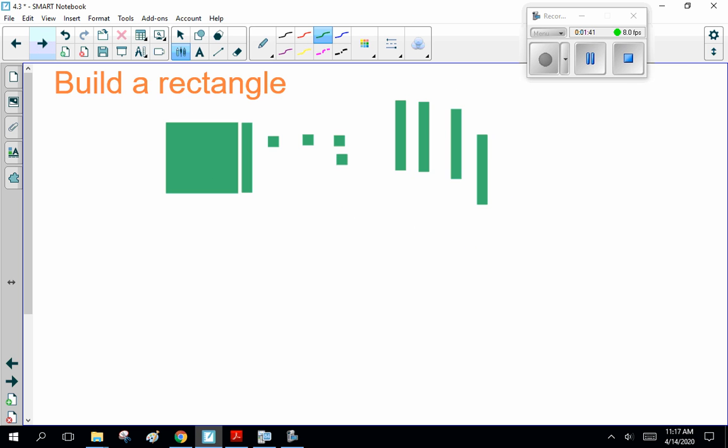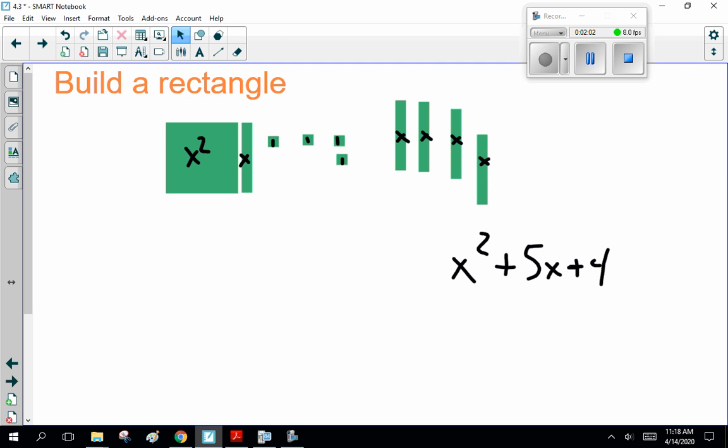Now, a couple more examples like this. I need you to build a rectangle. So, this is x squared. This is an x, 1, 1, 1, 1. So this is actually x squared plus 5x plus 4. Now, can we rearrange that to form a square, or sorry, a rectangle? Well, the key here is usually the 4.